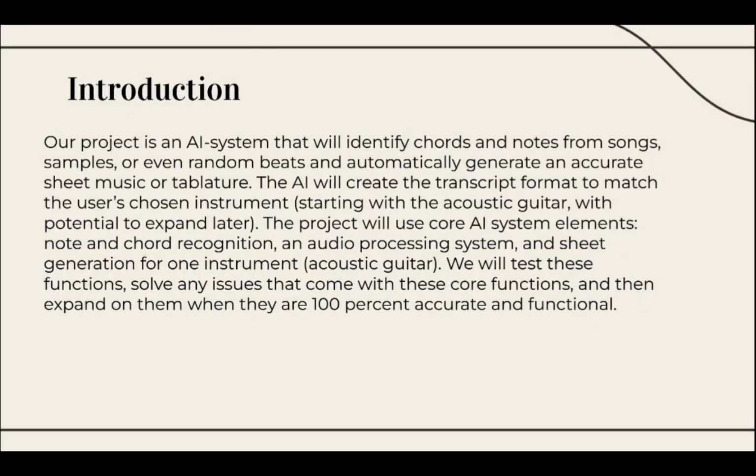Our project is an AI system that will identify chords and notes from songs, samples, or even random beats and automatically generate an accurate sheet music or tablature. The AI will create the transcript format to match the user's chosen instrument, starting with the acoustic guitar with potential to expand later. The project will use core AI systems: note and chord recognition, an audio processing system, and sheet generation for one instrument. We will test these functions, solve any issues that come with these core functions, and then expand on them when they are 100% accurate and functional.